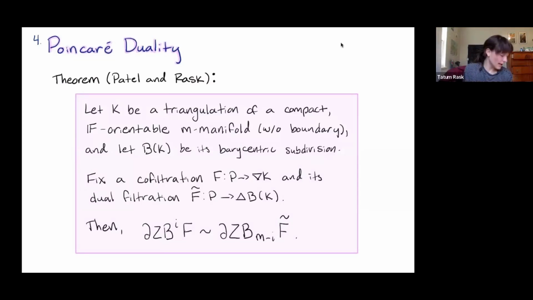So now would be a good time to point out we also have a version of this where we start with the filtration and you compute its dual cofiltration. We again get a similar Poincaré duality statement. I'm not going to go over that today because the math's pretty much the same. But at the very end, I'll have a QR code to our paper if you want to look at the opposite case, filtrations, cofiltrations, like that.